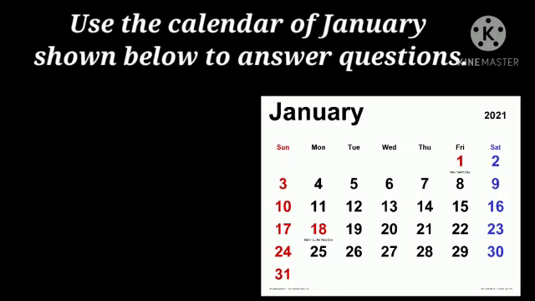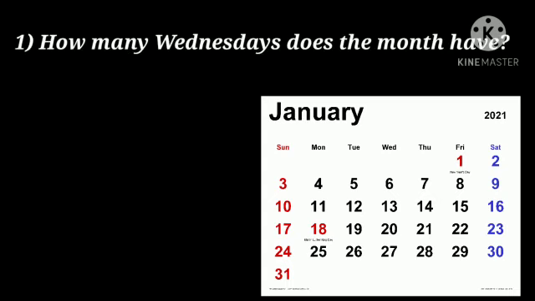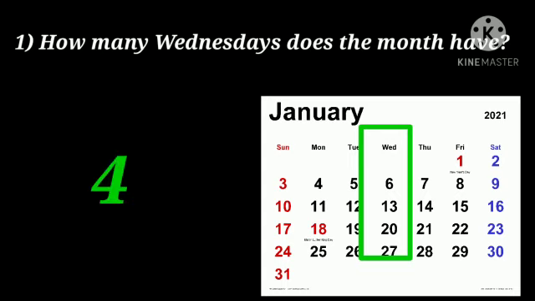Use the calendar of January shown below to answer the question. Now let us see. Again we have to observe the calendar and answer the asked question. So our first question is, how many Wednesdays does the month have? First we will find the Wednesday column. Yes. How many Wednesdays are there? 1, 2, 3, 4. So the answer is 4.